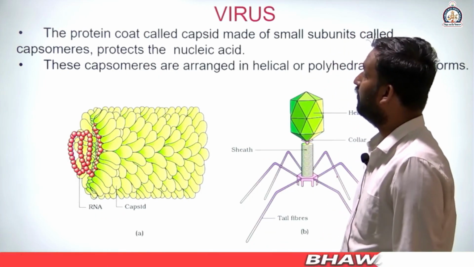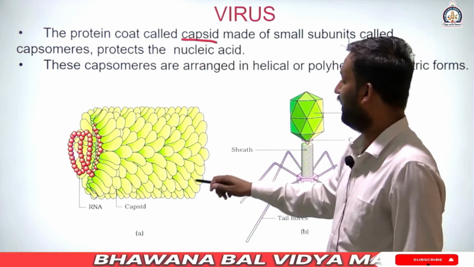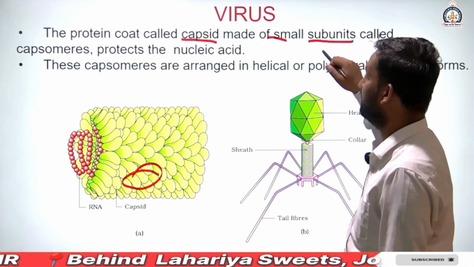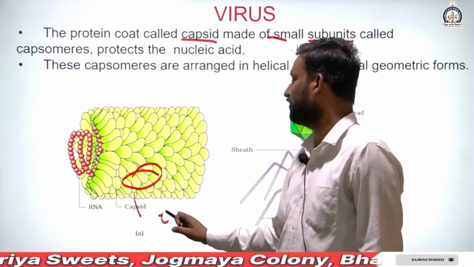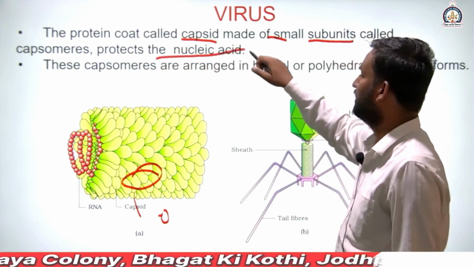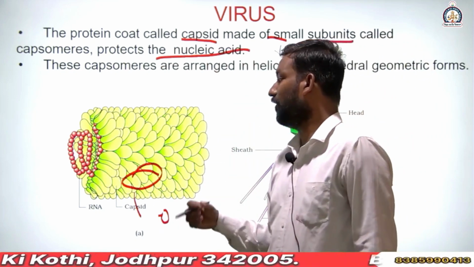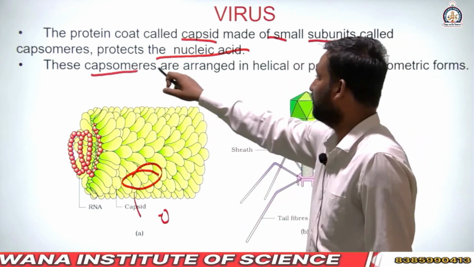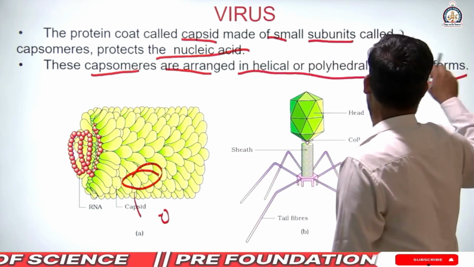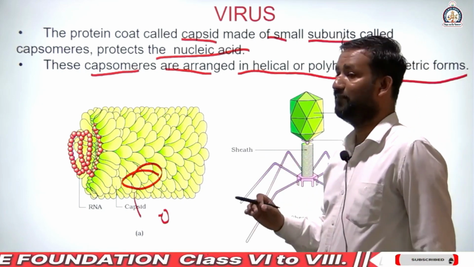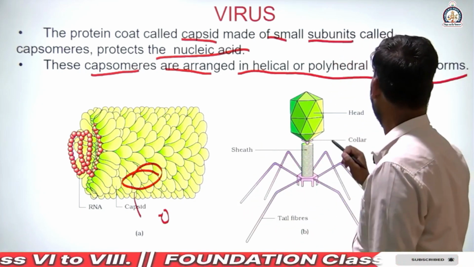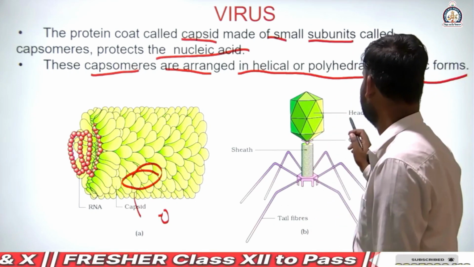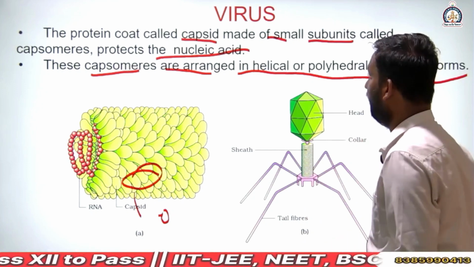The viral protein coat is called the capsid, made of small subunits called capsomeres. A single unit is called a capsomere. Its main function is to protect the nucleic acid, which will be DNA or RNA. These capsomeres are arranged in helical or polyhedral geometric forms. This is an example diagram of a bacteriophage: head, collar, sheath, and tail fibers.